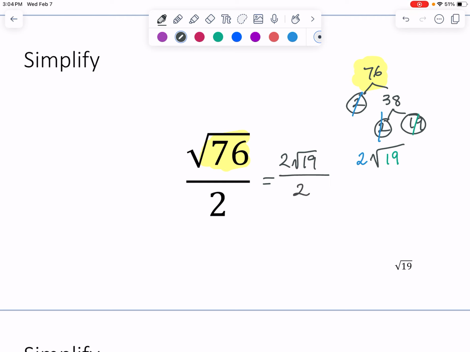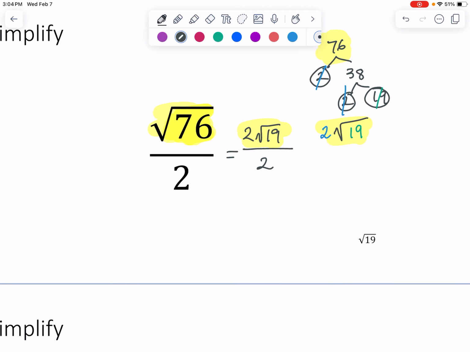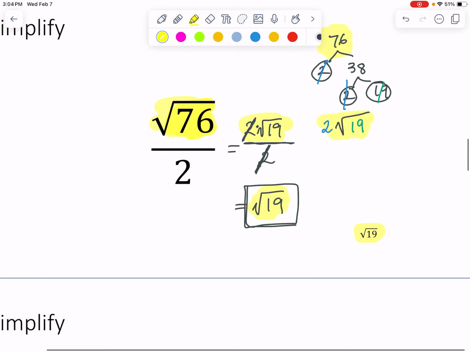And so this expression simplifies to 2 square roots of 19 from that 76. And then we still have that 2 on bottom. Okay, so I rewrote the square root of 76 as 2 square roots of 19. And now the 2 times square root of 19 cancels with this division by 2. These outside numbers are allowed to interact. And so that would leave us with just the square root of 19. And so this would be our final answer. And so I have the answers at the bottom here.